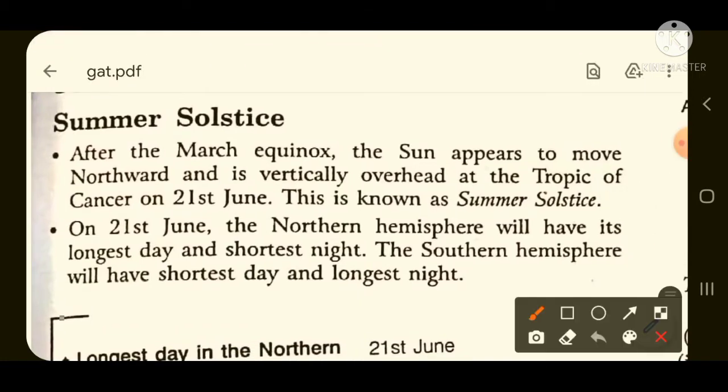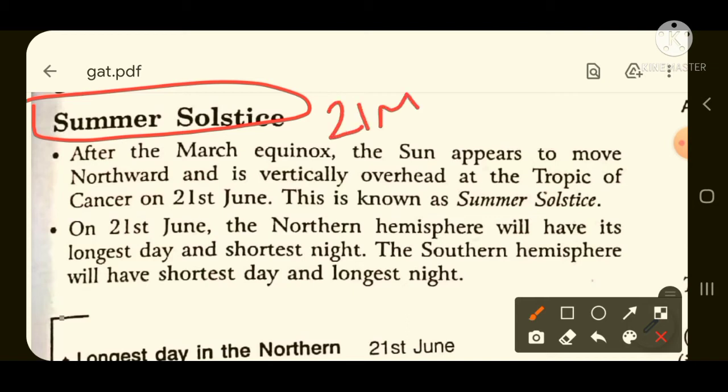Solstice is also of two types. One is summer solstice and another one is winter solstice. Now we will study about summer solstice. After the March equinox, I told you that equinox occurs on 2 days. First one is 21st March, then second one is 23rd September.